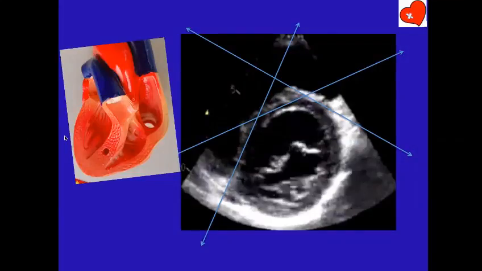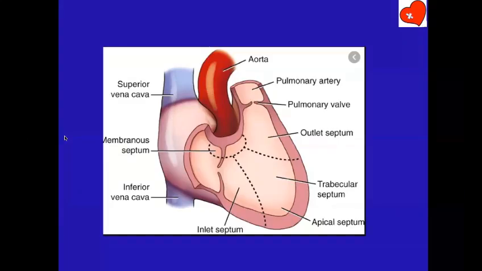Now what are the types of VSDs? Now there are many classifications of VSD. I have tried the anatomical classification, which is important for surgeons and also for the interventionalists for device closure, and is best understood when you understand the right ventricular part of the ventricular septum. So when you open the right ventricle, the septum looks like this: the inflow portion, apical or trabecular portion, and an outlet portion.